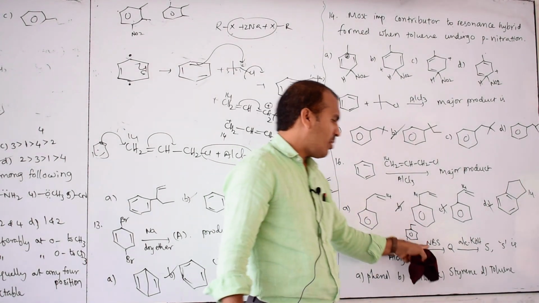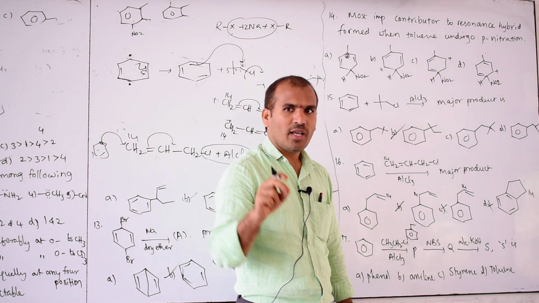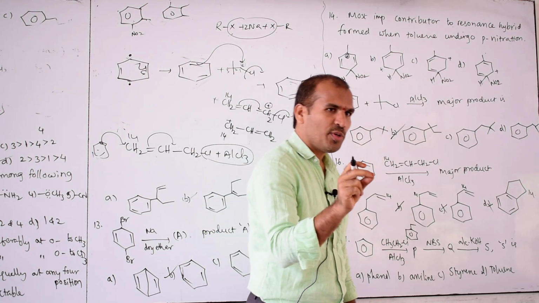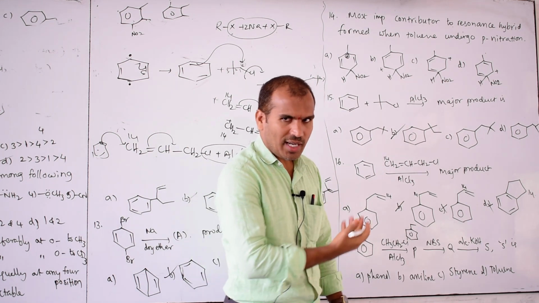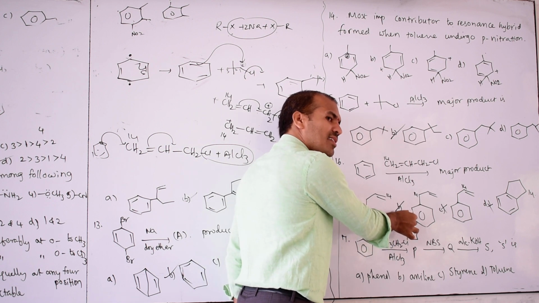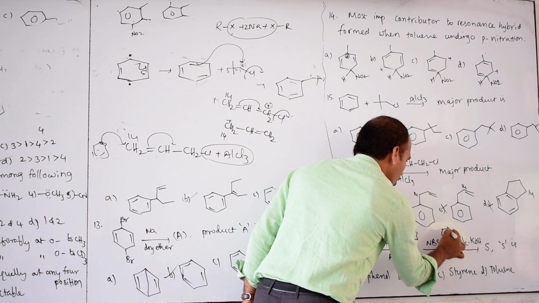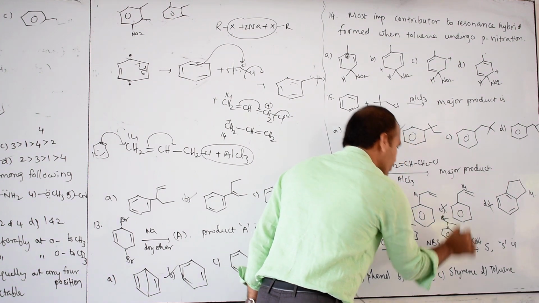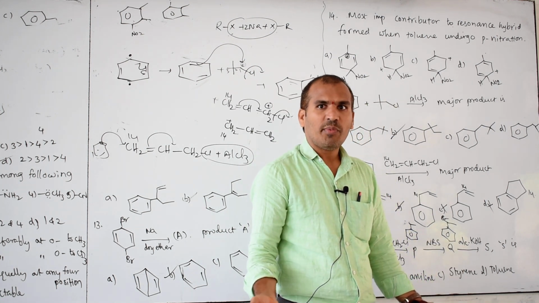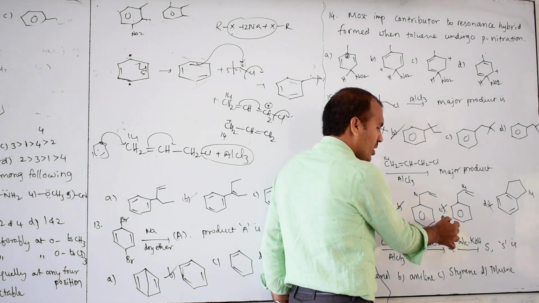NBS. In the last class I told you, NBS means what is that? N-bromosuccinimide. NBS means bromine substitutes at the allylic position or benzylic position. Here allylic is not there. Which is there? Benzylic. So on benzene the next carbon is which one? Benzyl. So at this, bromine substitutes. So I will write Q is which one? Here bromine is there. Benzyl. Next, alcoholic KOH. Alcoholic KOH means what is there? Elimination reaction. Elimination means here hydrogen is not there.